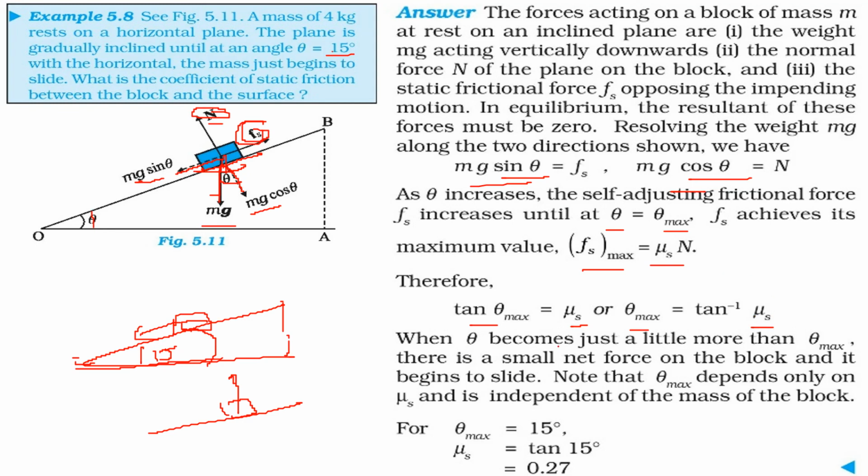When theta becomes just more than theta max, there will be a small net force on the block and it is going to slide. And theta max depends only on this mu s and it is independent of the mass. So what will be the theta max? It is given as 15 degrees. So you can always find mu s by putting 15 degrees here. This is equal to 0.27.